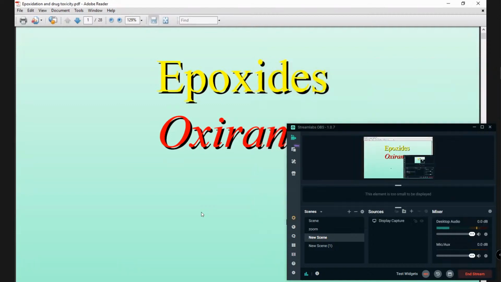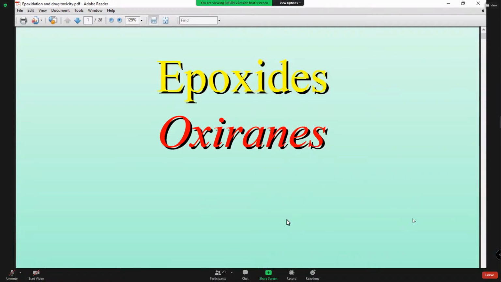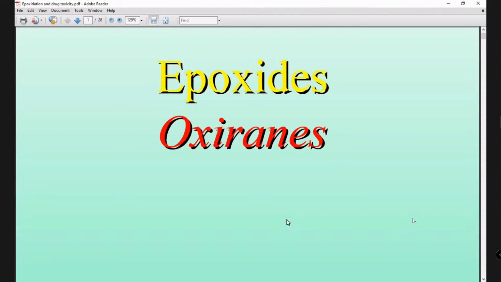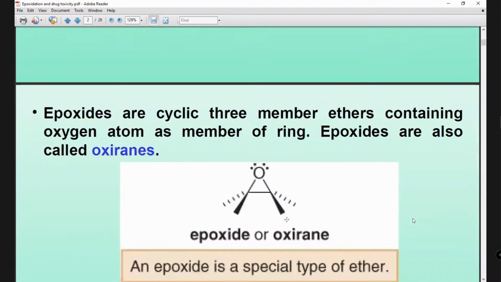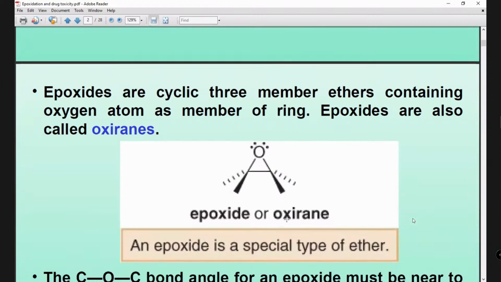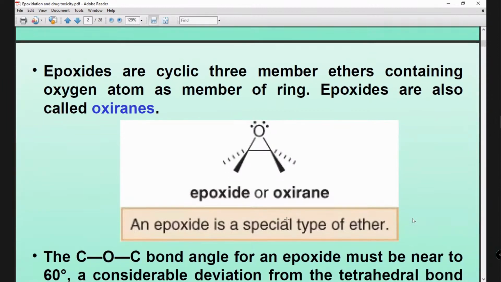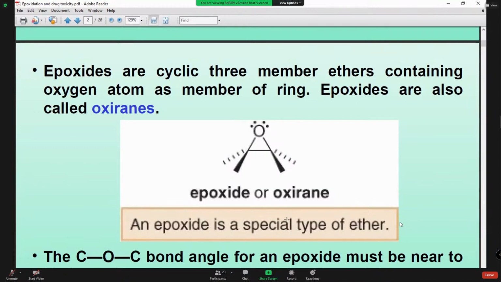This formation of epoxides, in your syllabus, I see this is mentioned as epoxidation, and here I write the topic is epoxides. This formation of epoxides is the epoxidation process. So, epoxide. We are dealing with double bond molecules, so only molecules with a double bond, pi electrons, can form epoxides.